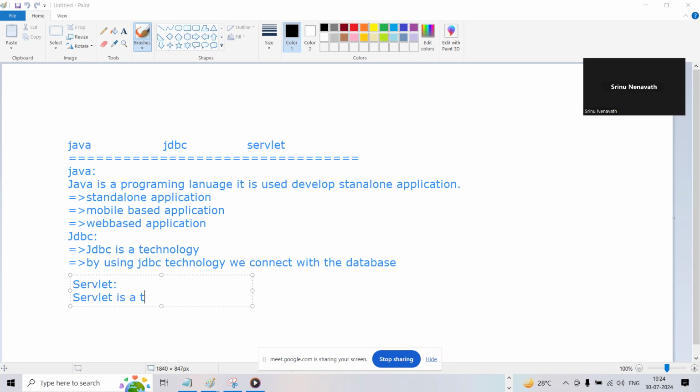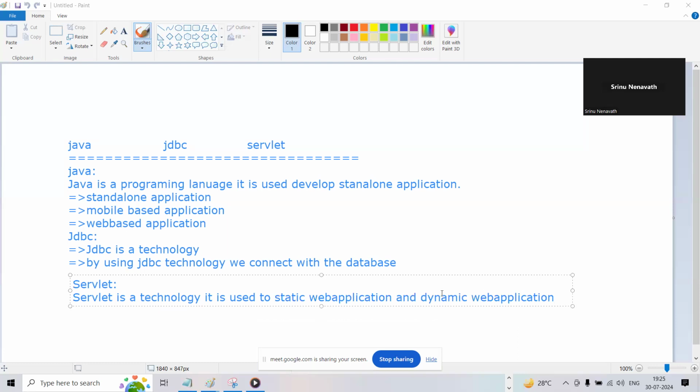Servlet is a technology. What type of application can we develop with it? Static applications and dynamic web applications, guys. By using Servlet, a technology, we can develop static web applications and dynamic web applications. There are two types of applications we can develop by using this technology.